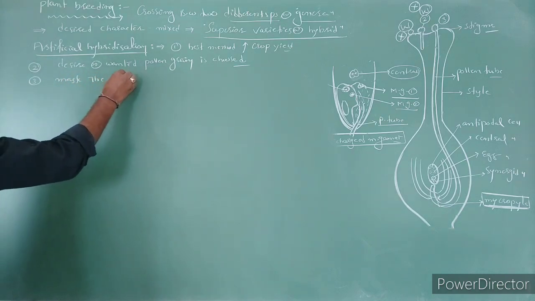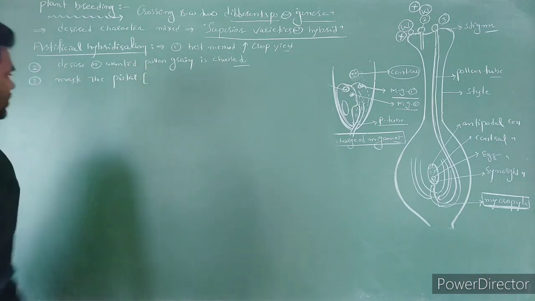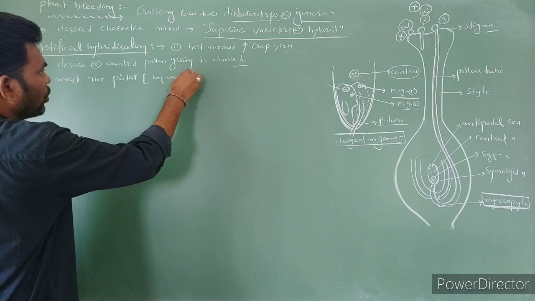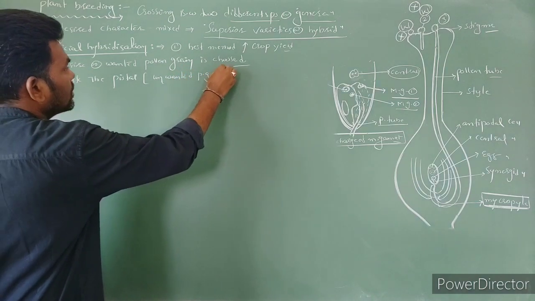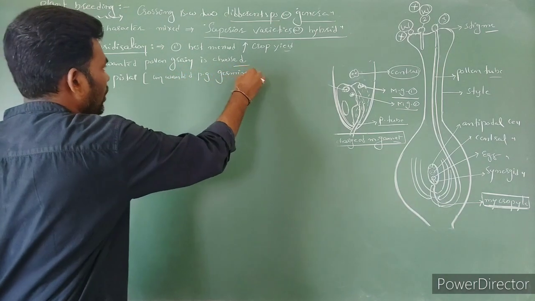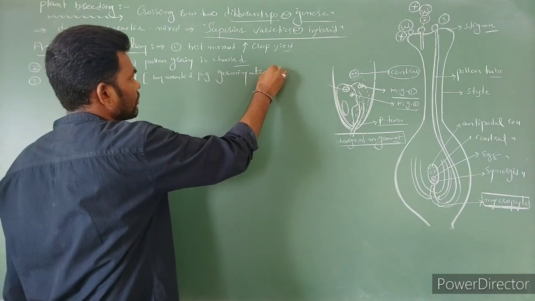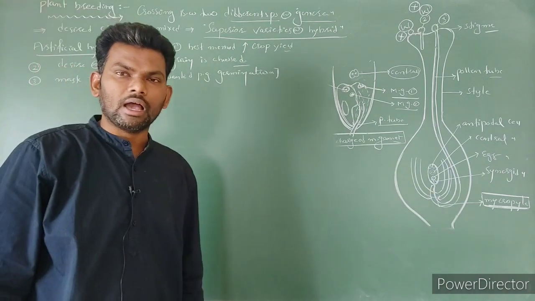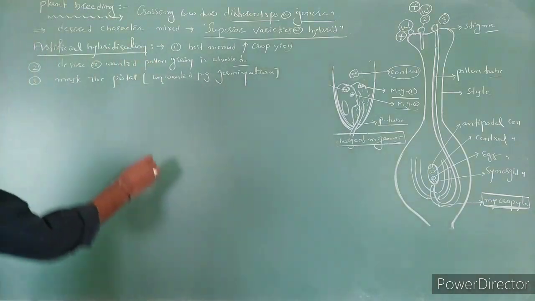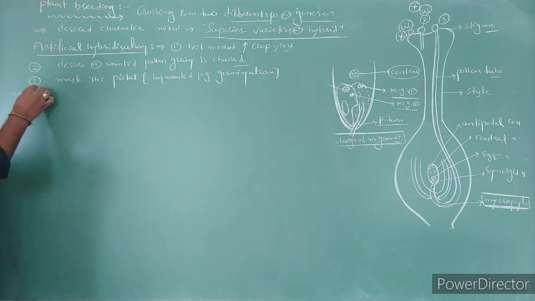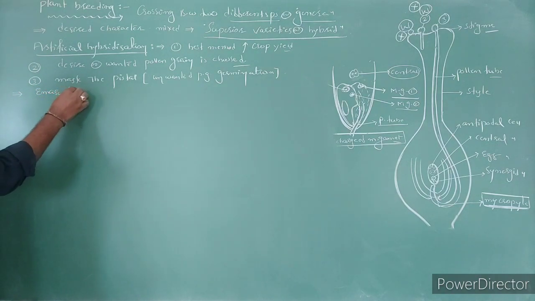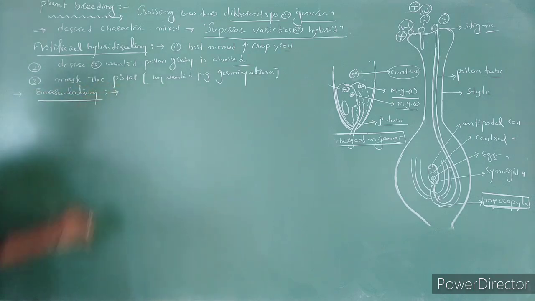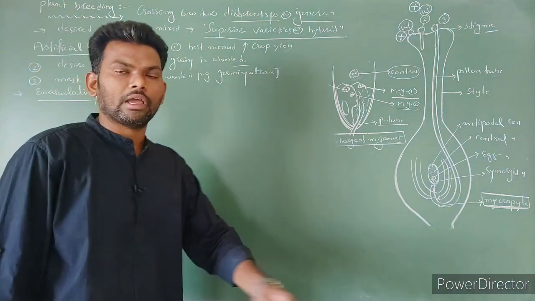Masking the pistil we can call bagging. For what? To avoid unwanted pollen grain germination or interaction, right? This complete process is achieved by emasculation. Just put the heading: emasculation, right? The procedure of emasculation. What is meant by emasculation?